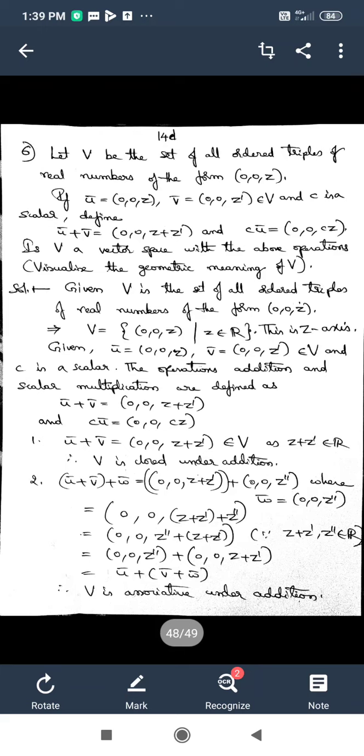But in the exam, you need not write all the axioms. You go on trying the axioms until one is not satisfied. If all the axioms are satisfied, then no problem at all. But if somewhere you find that some axiom is not satisfied, there you can end and conclude that the given set is not a vector space.